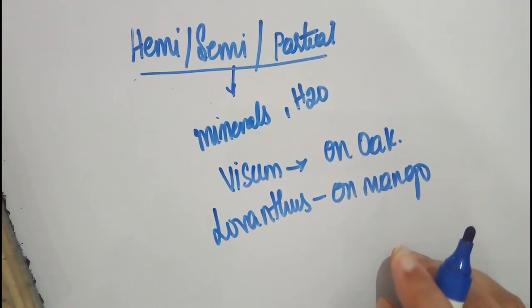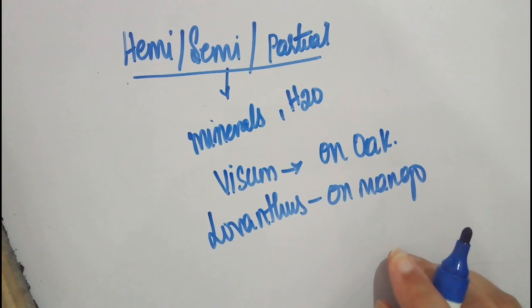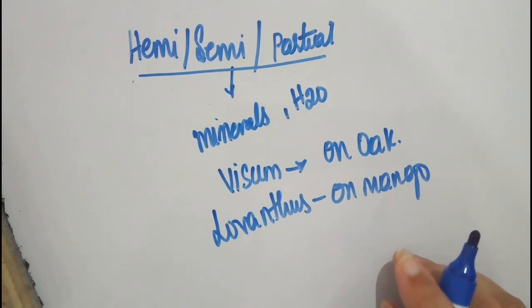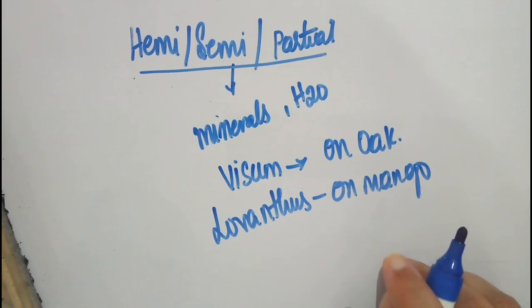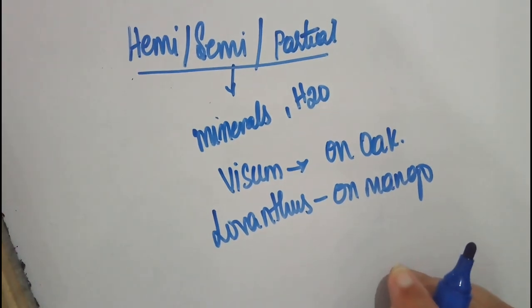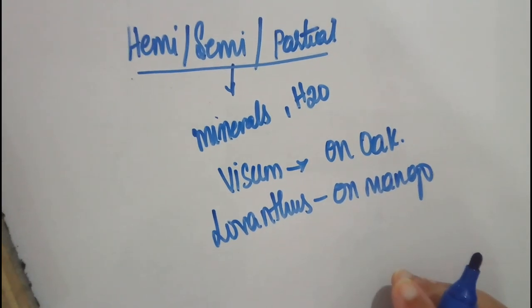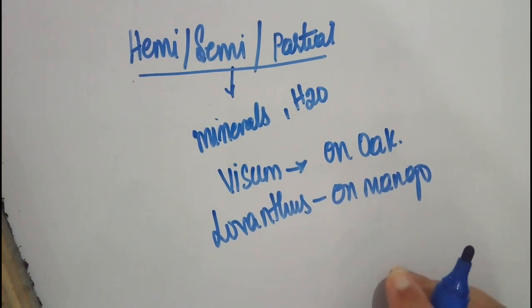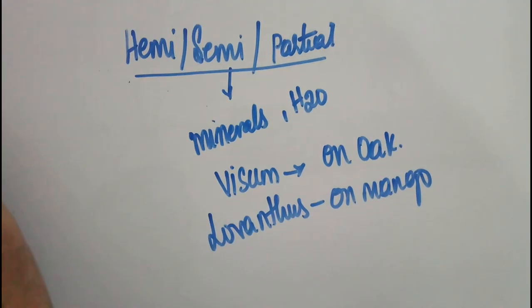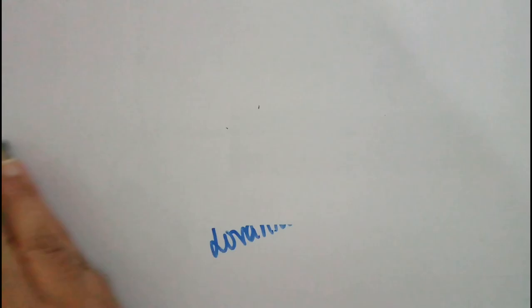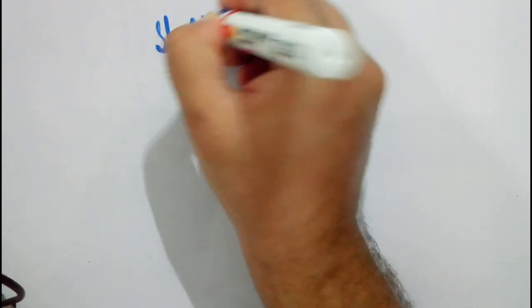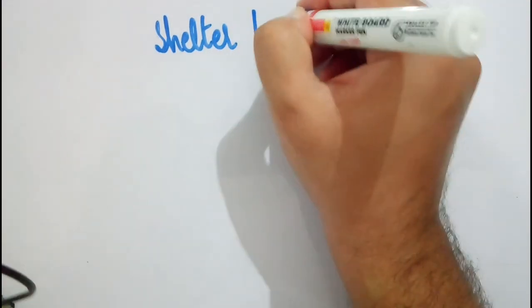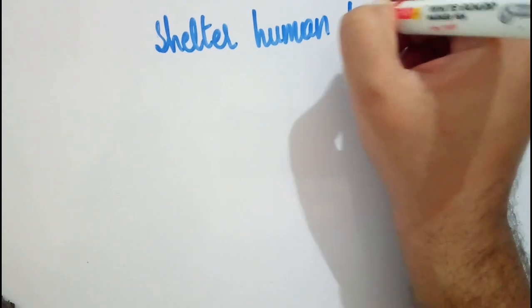Now, this is about parasitism. In the NCERT there is a question: why is a mosquito not a parasite? The answer for that question is not explained in the NCERT. Mosquito is not a true parasite actually. The reason is it doesn't take shelter in the human body.